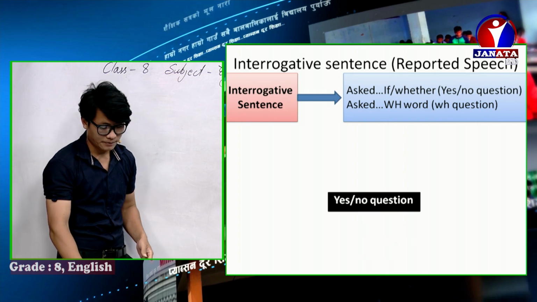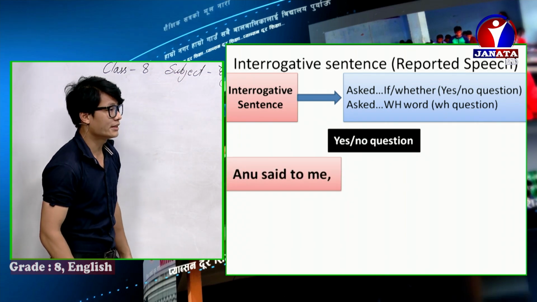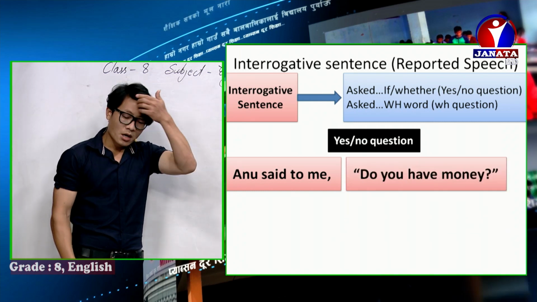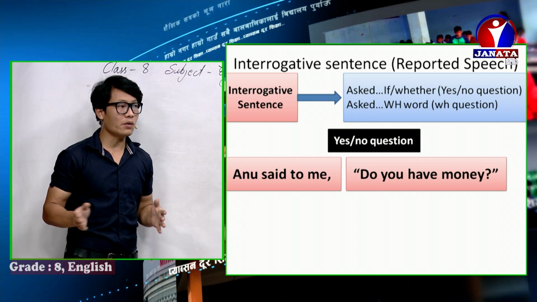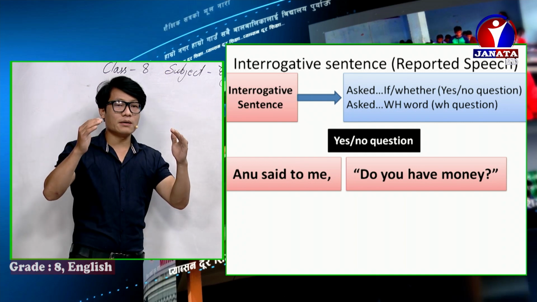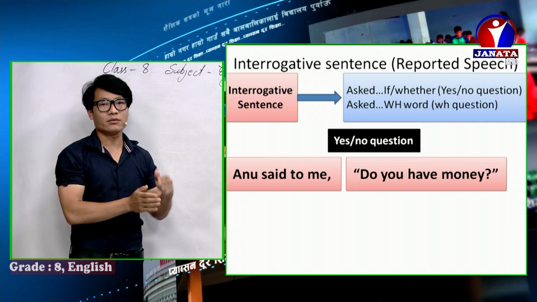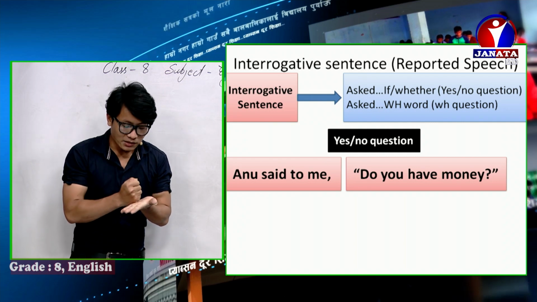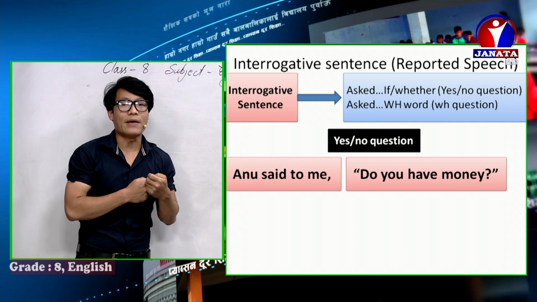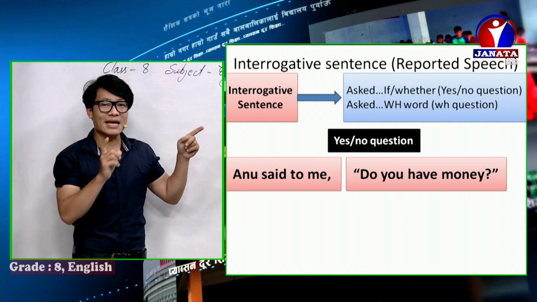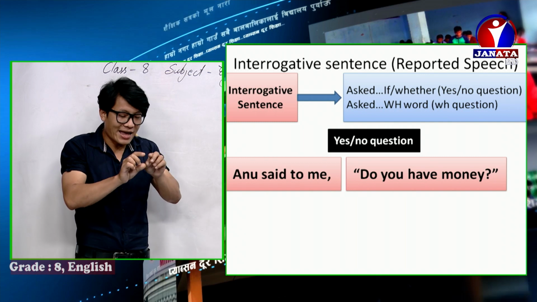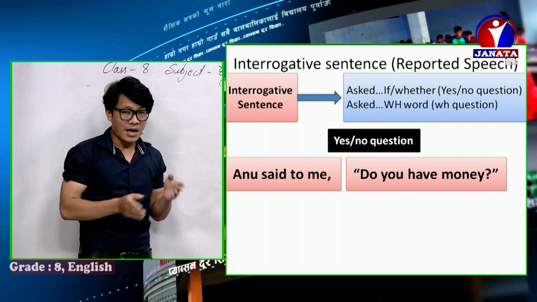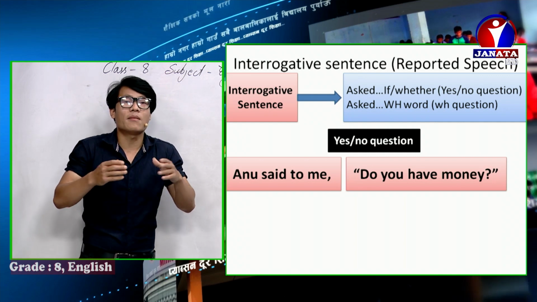Now let me show you here. First, yes/no questions. See this. Anu said to me, do you have a book? Most of the students may have a problem finding out whether this is a yes/no question or a WH question. I want to tell you, a yes/no question always starts with an auxiliary verb and ends with a question mark. So do is an auxiliary verb. And the answer to a yes/no question always starts with yes or no. That's why it's called a yes/no question. And a WH question always starts with a WH word.